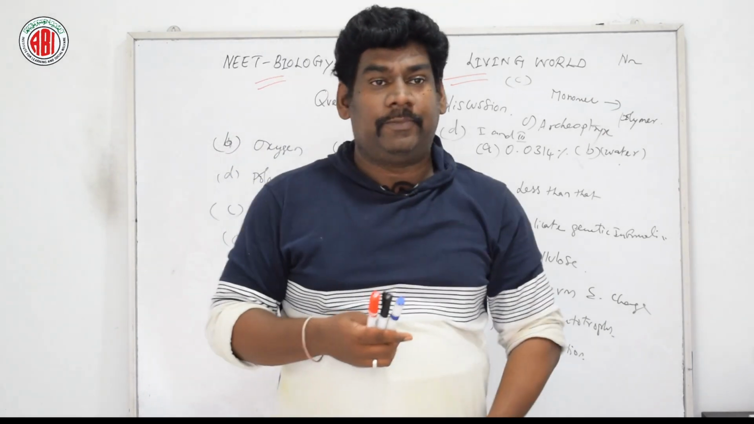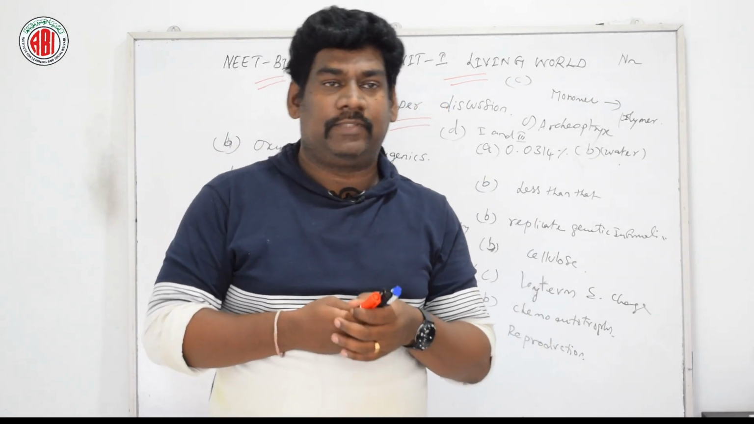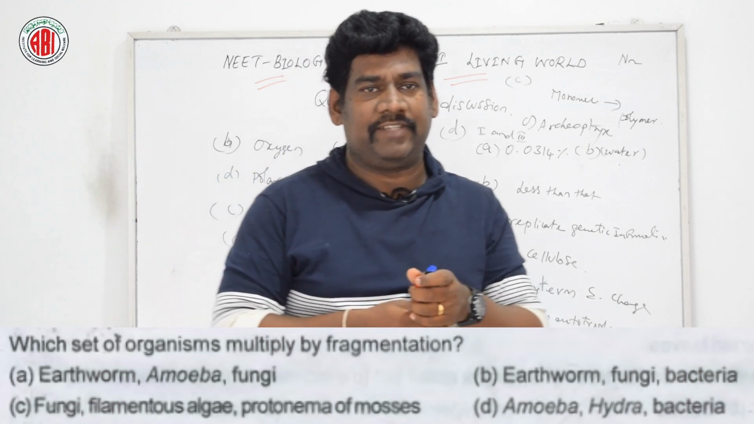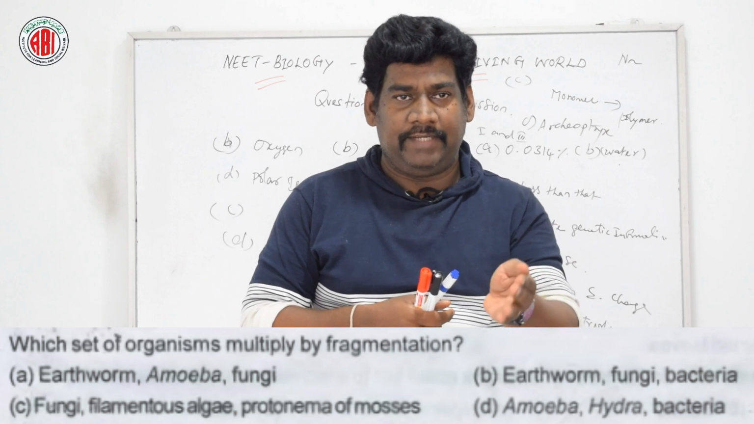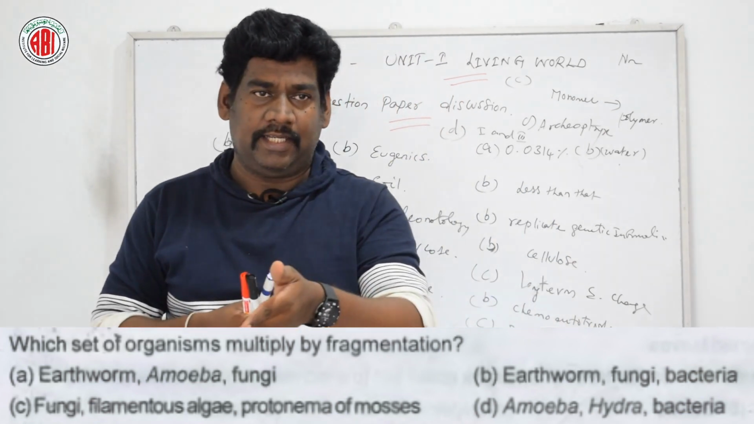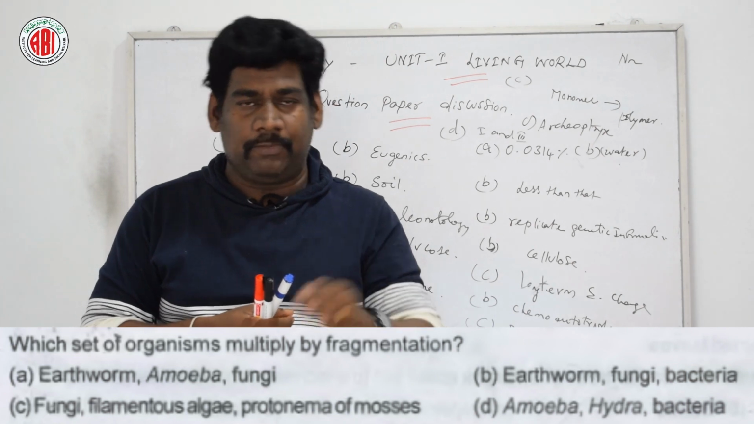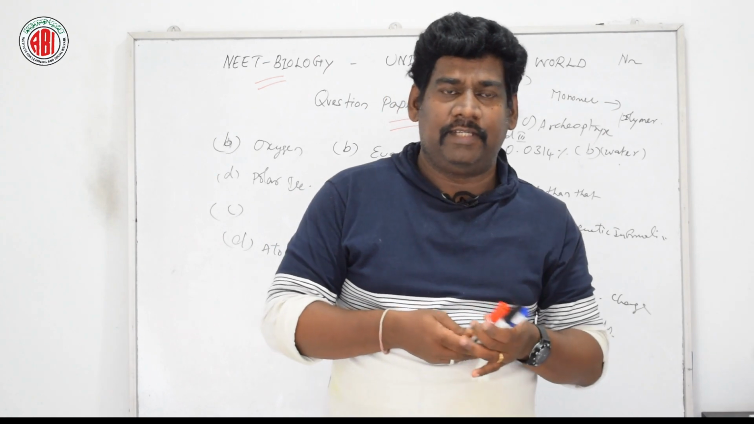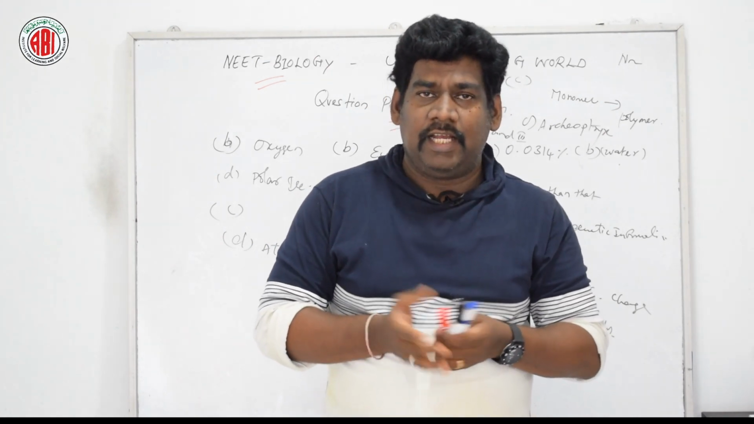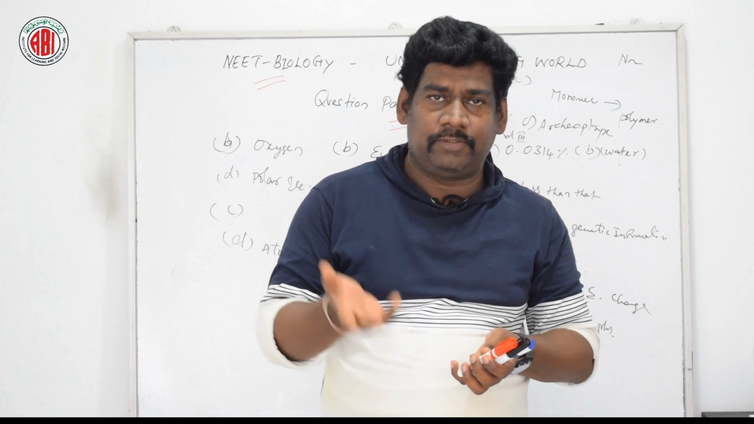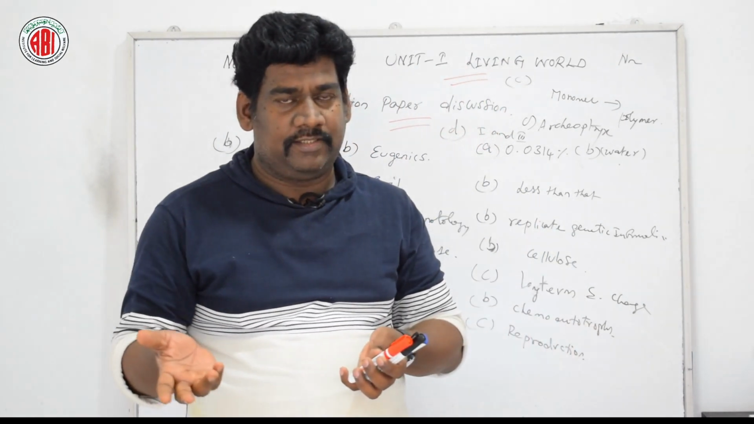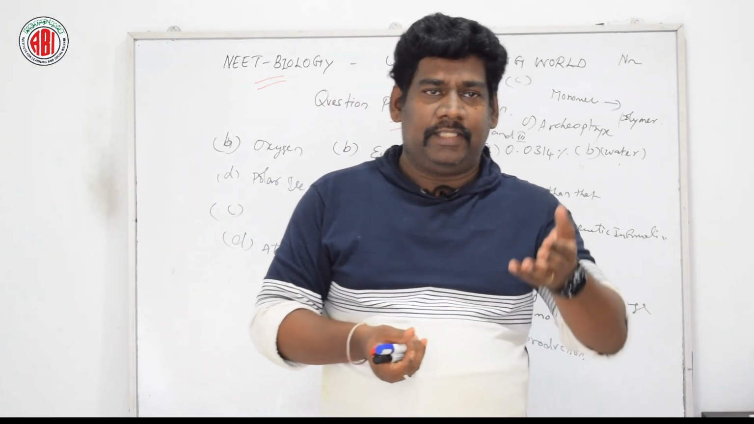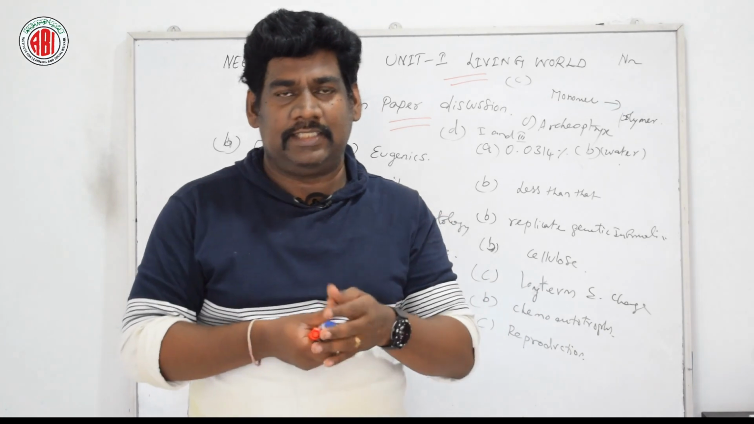The next question is again about the mode of reproduction. Which set of organisms multiply by fragmentation? Here are four different options: earthworm, amoeba and fungi; earthworm, fungi and bacteria; fungi, filamentous algae and mosses; and amoeba, hydra and bacteria. Let us see one by one. Earthworm never undergoes fragmentation. Amoeba, we have just discussed, undergoes binary fission. Fungi, of course, undergoes fragmentation, but they are asking about the total set. So option A is not the right answer.